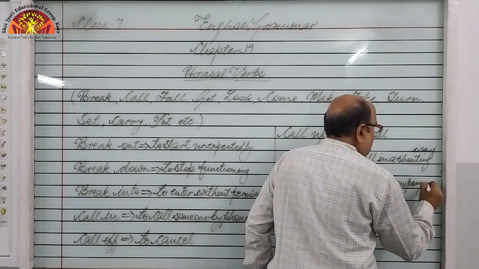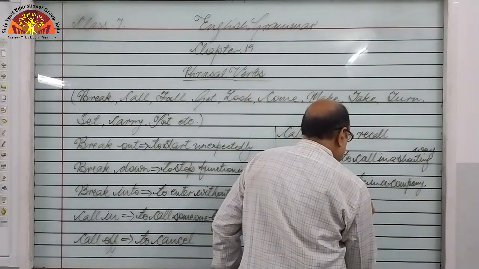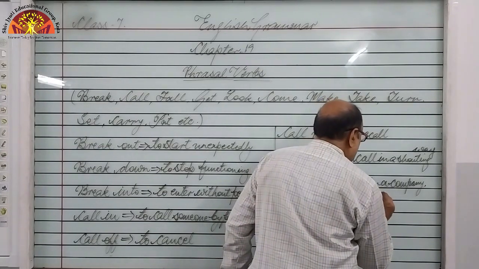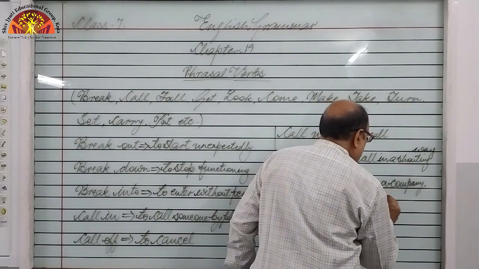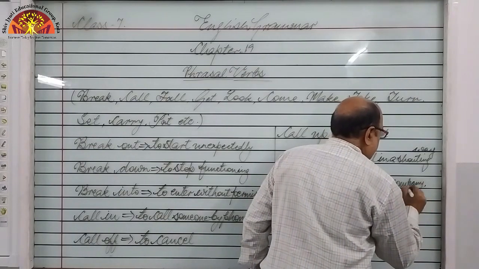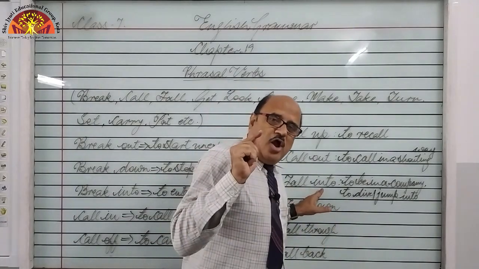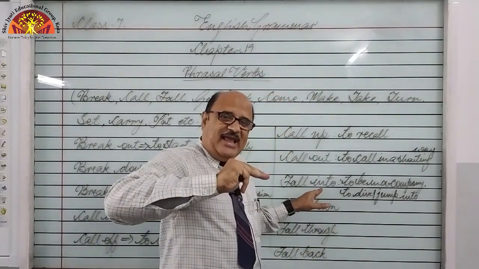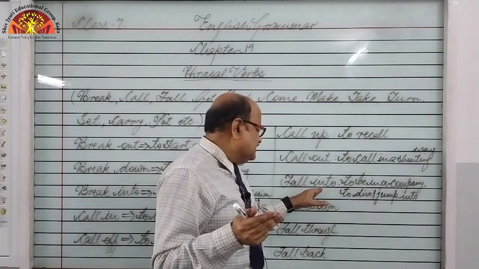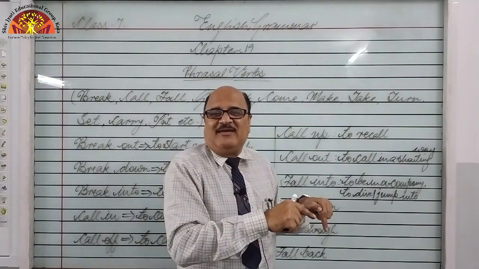Fall into means to be in a company, or to dive or jump into, right? Fall into. Lord Rama fell into love, or we may say at first sight, or we may say these boys have fallen into bad company.